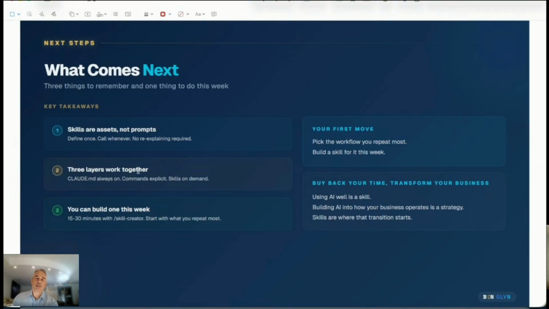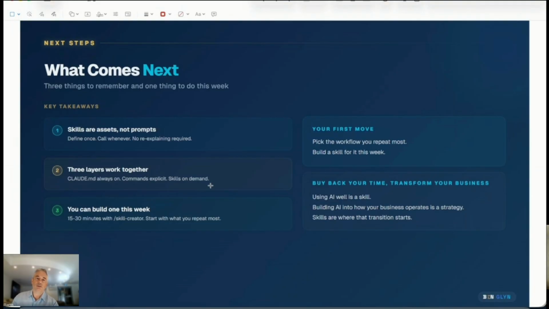We then looked at the differences between skills, commands, and also the CLAUDE.md file. It's funny in that it's good to understand the differences, yeah, but when it comes to skills and commands, you can be a bit pragmatic. As long as you're getting the job done, everything is good. So don't get too caught up in the theory. Make sure that you're progressing, that you're getting through things quicker.